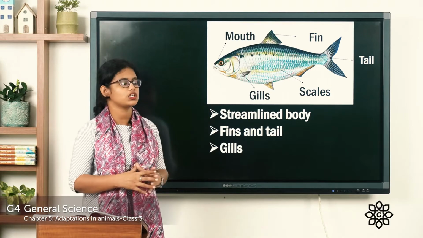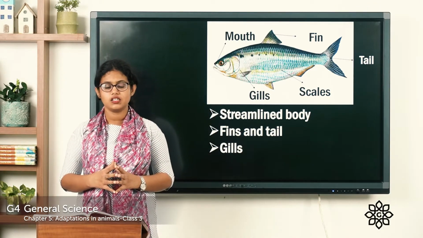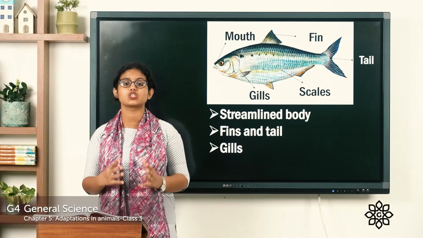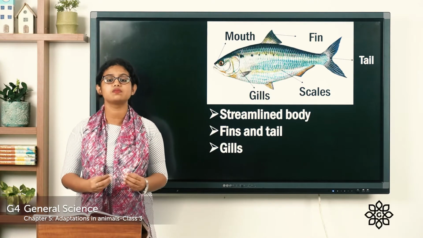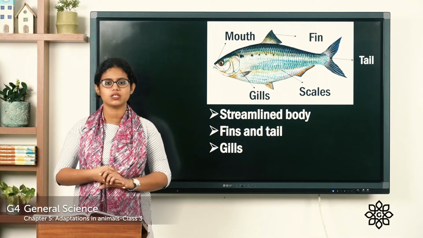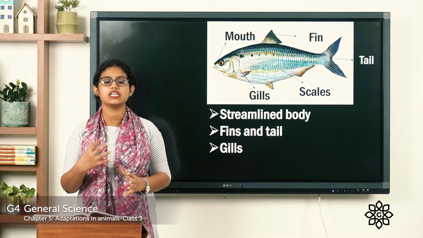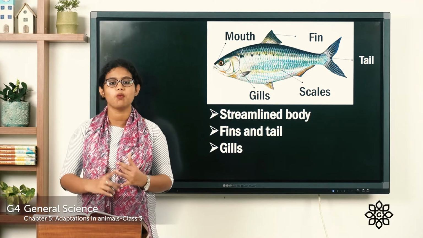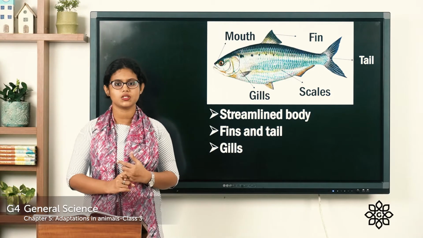And the next one is about their fins and tail. You can see the picture here. They have many fins and a tail that help them to swim in water. So you can see fish swim in water. Their fins and tail help them to swim, and at the same time, they help them to maintain body balance.